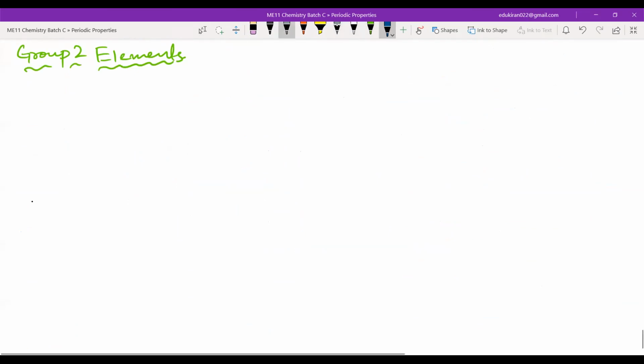The alkaline earth metals. Alkaline again means basic, right? So in water, they will act as base. Why earth metals? Because they are mainly found in the crust of the earth.